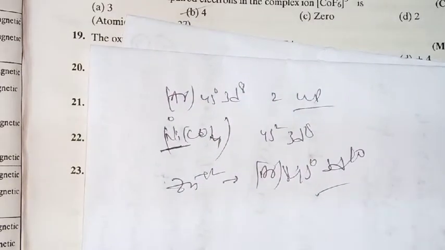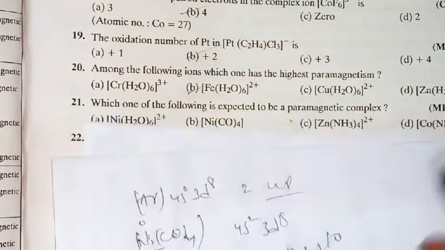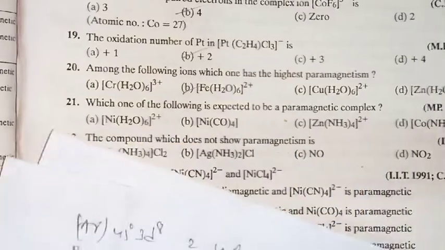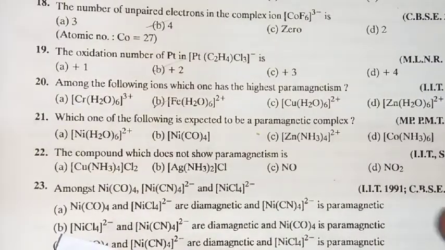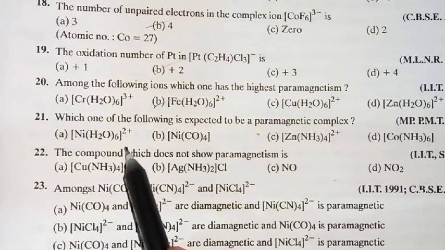Now here, 0 unpaired electrons. Now in the case of the last one, Co(NH3)6, will this compound Co(NH3)6 exist? Is it possible? So it is not possible. Co(NH3)6 does not exist. So now among these 4 options, which is the best one?